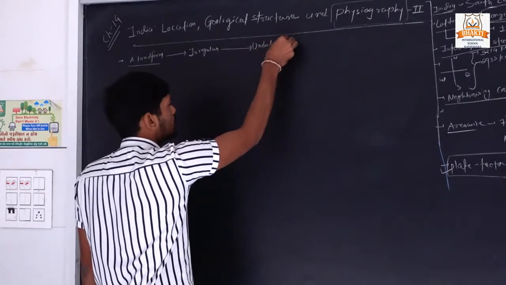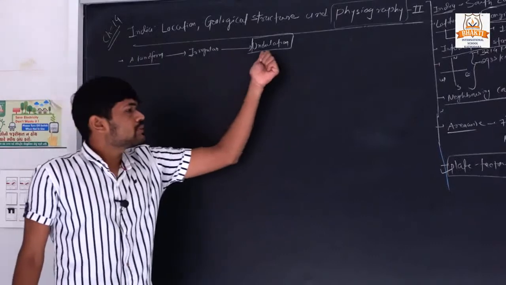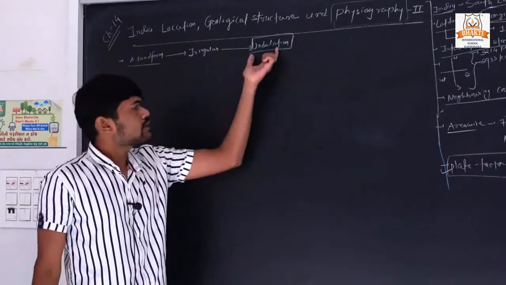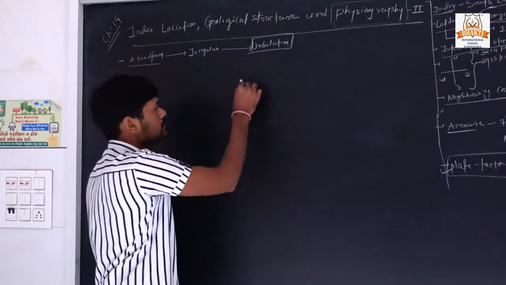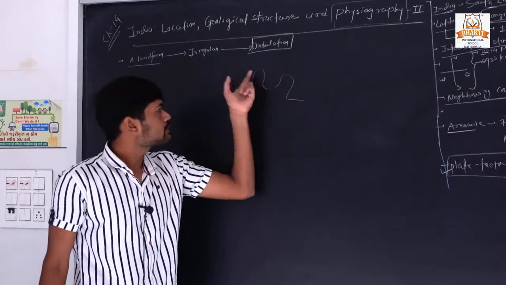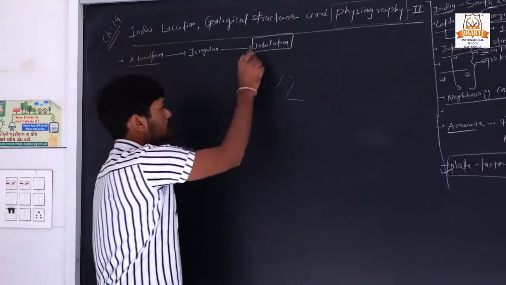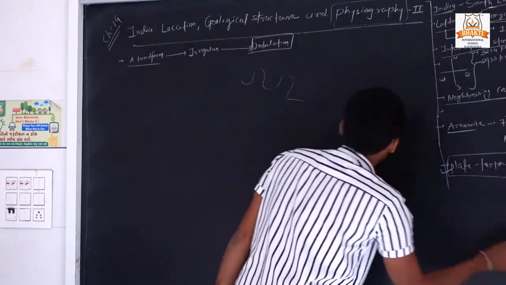What is the meaning of undulation? It means the surface shows a character like a sea wave. So there is some surface area like that, mountain, plateau and other things, which is called undulation.